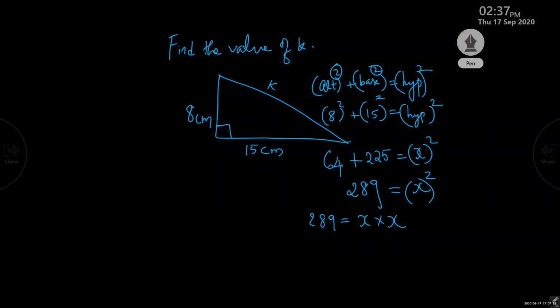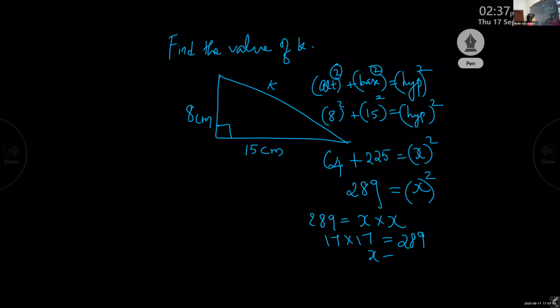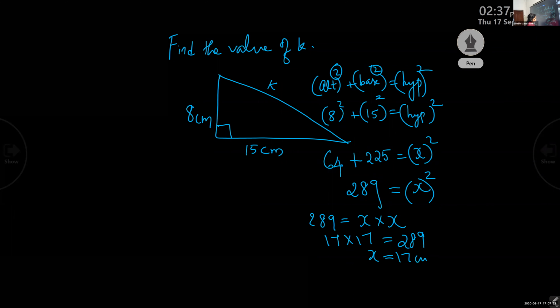So what will you get? 289 is equal to x into x. The answer is 17. 17 into 17 is 289. So x is what? 17 centimeters. Okay, the answer is 17 centimeters.